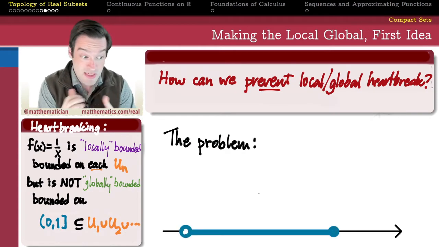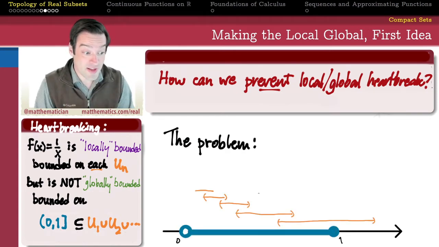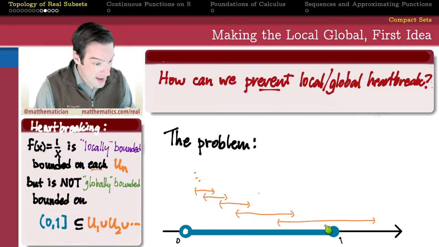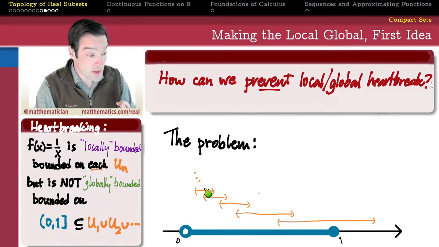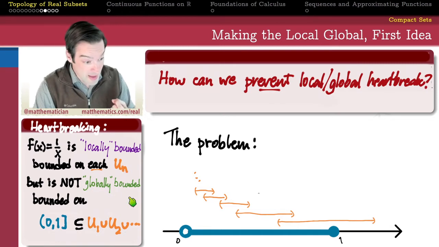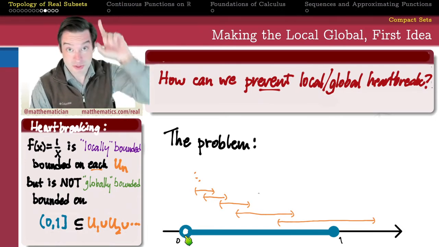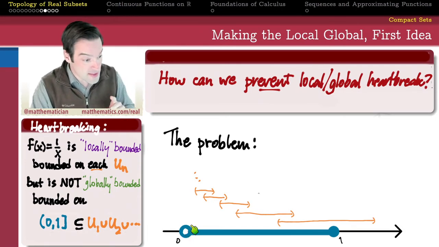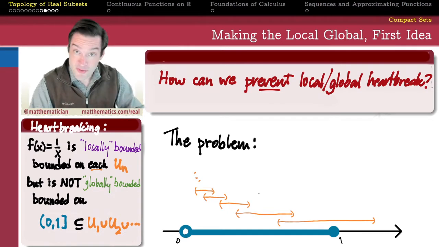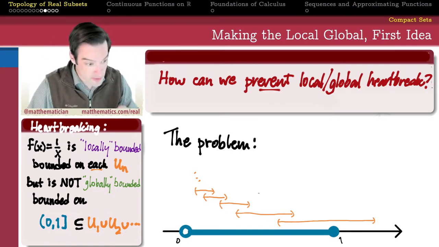The problem seemed to be a problem about infinitude. Right? That we had these infinitely many different open intervals that were a part of our open cover for 0 to 1. And the problem seemed to be with this left-hand endpoint here at 0. This is where the reciprocal function kind of blows up to infinity, right? So this is the point where, as we get closer to that point, 1 over x really does fail to be bounded. It just crashes through every ceiling the closer that we get to 0.